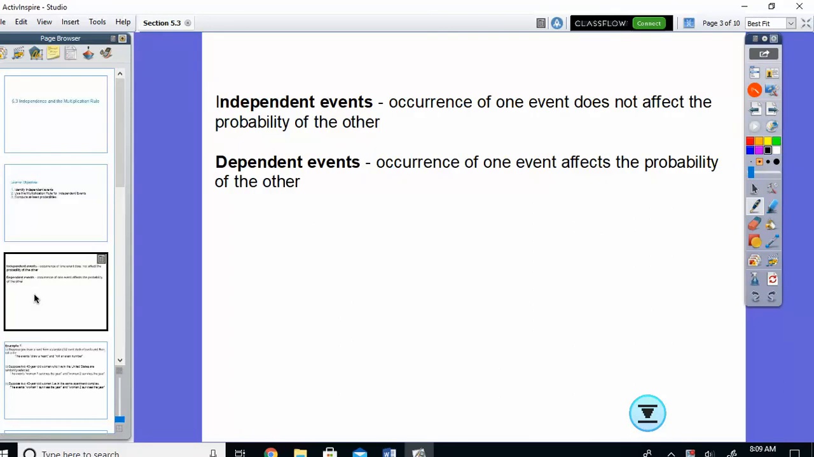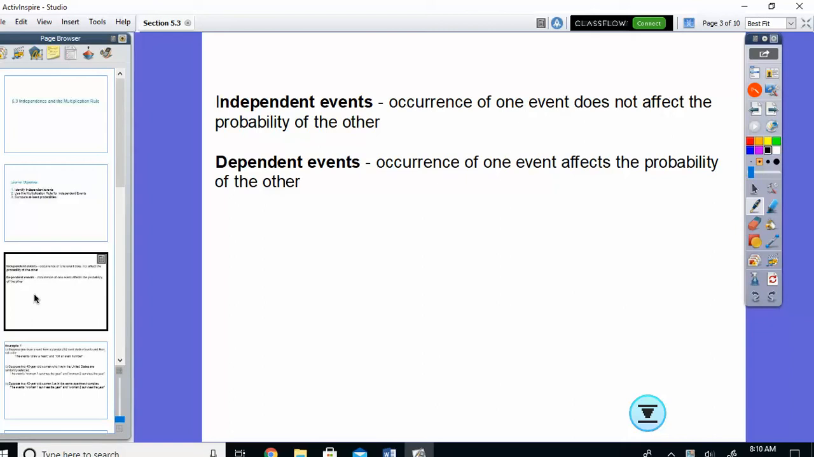So first we need a few definitions to start us off. Independent events are ones that do not affect the probability of each other. So, for instance, independent events might be, it was cloudy this morning and the cafeteria ran out of muffins for breakfast.